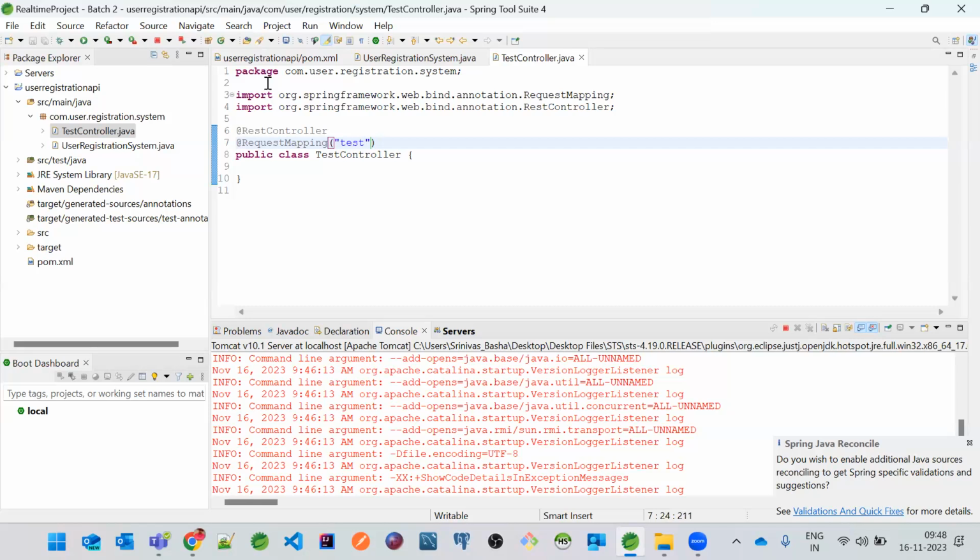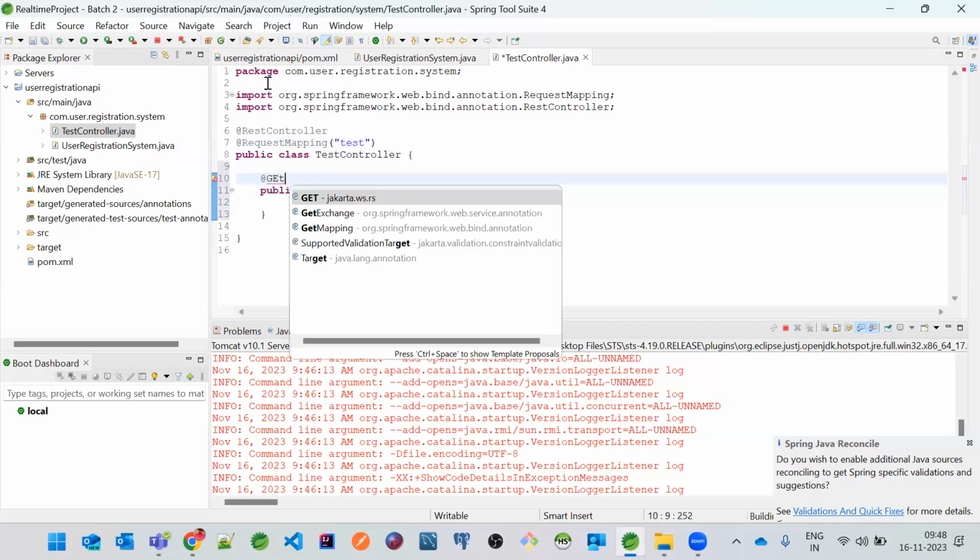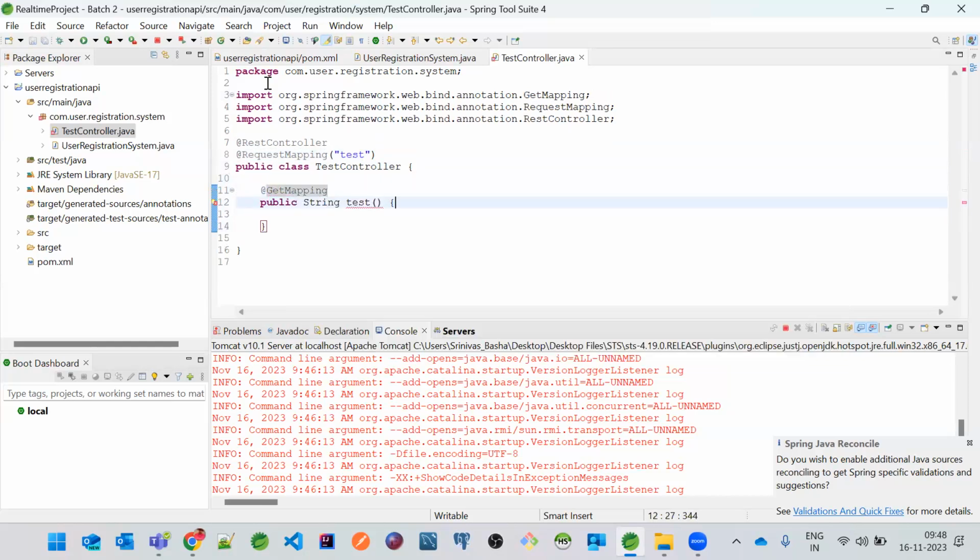And this is a URI. Okay. So public String test. And here I just wanted to make this as the @GetMapping. And here I just wanted to return some text. That's it, very simple. Now we have all this.